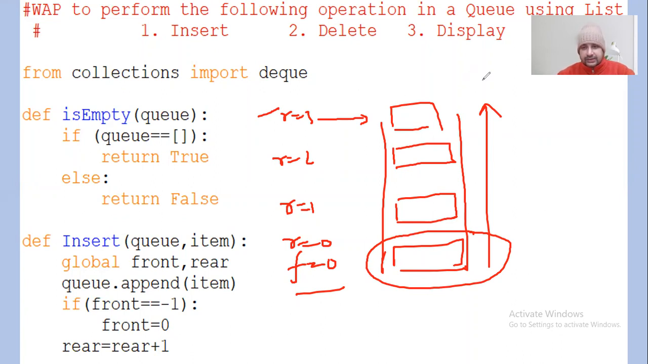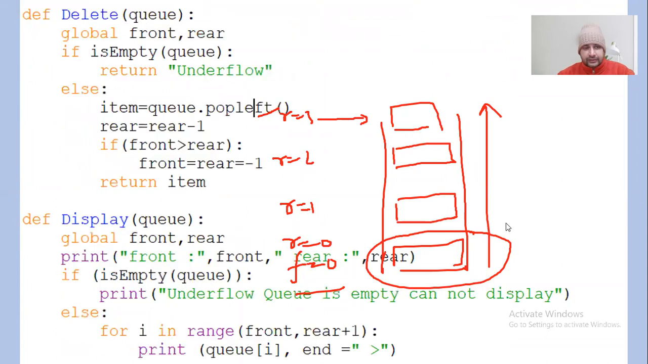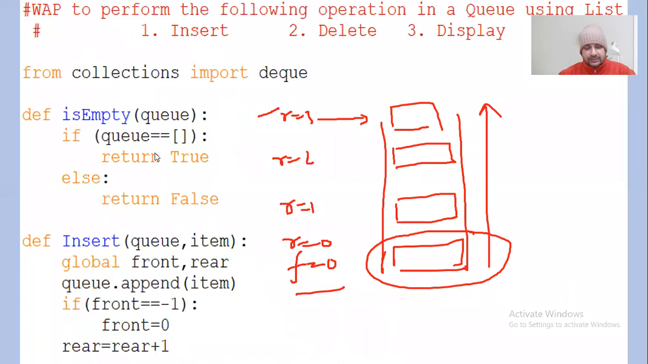So let's see it in case of delete. This is the deletion. Again, we have set the front and rear as global. If is empty, right now it's not empty. If it is empty, then it will simply say underflow. So is_empty is going to be called, and the queue is going to be passed to is_empty. This is the is_empty function.